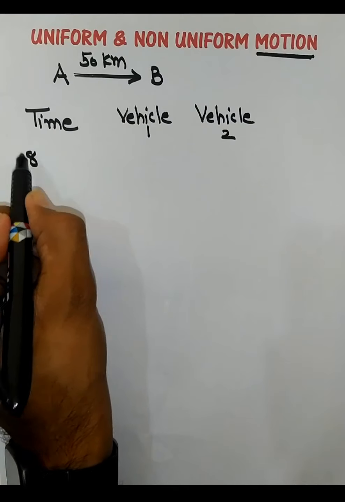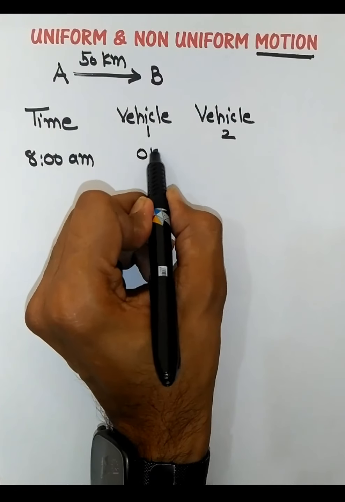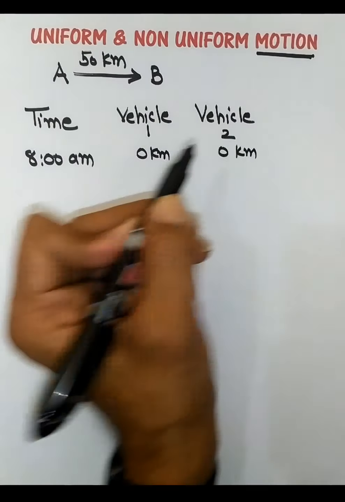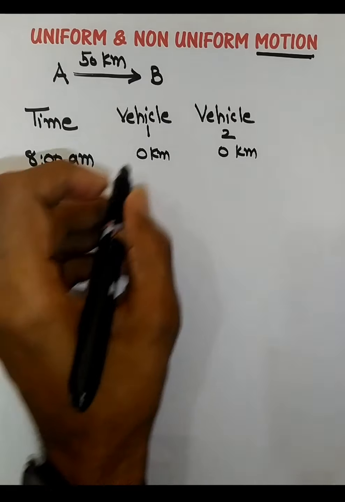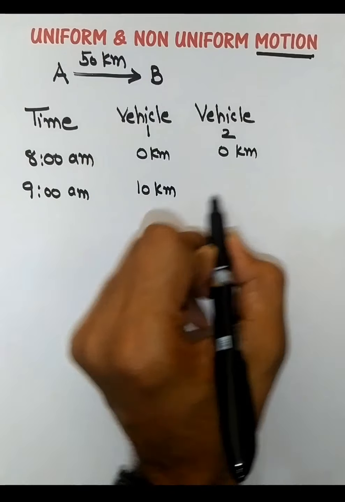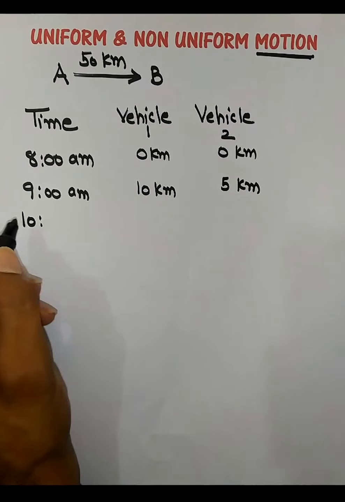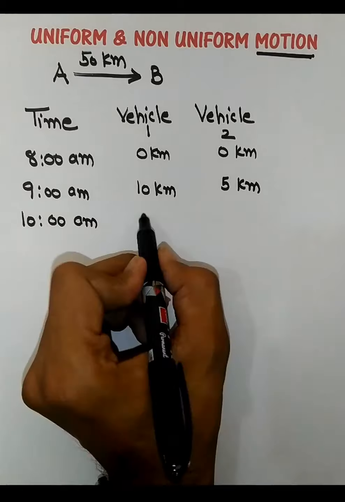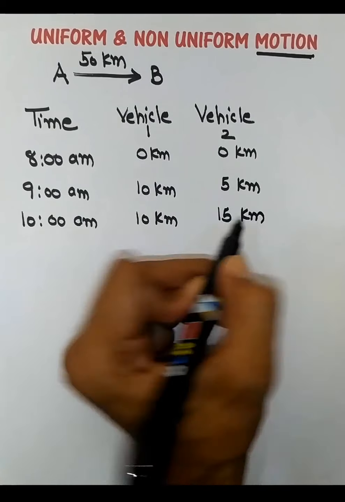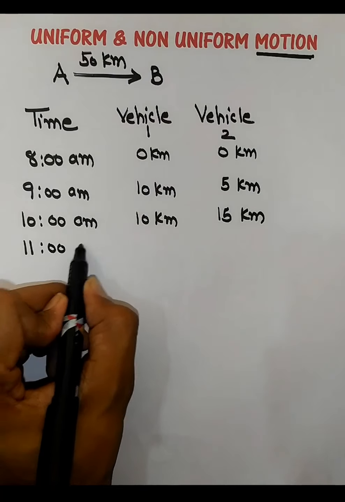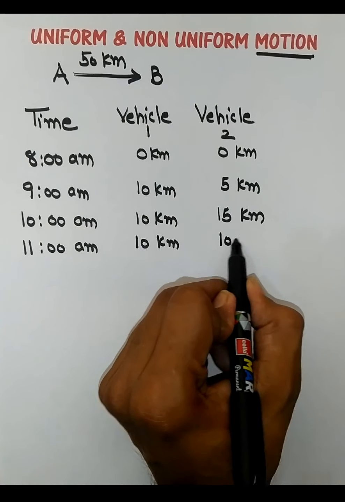Now if we start from 8 o'clock, suppose we take 8 a.m., both the vehicles are at 0 kilometers, right? They will start the motion now. If in 1 hour one vehicle moves 10 kilometers, another vehicle moves 5 kilometers, right? Still a lot of distance left. So in the next hour, if the vehicle has moved 10 kilometers, this vehicle has moved 15 kilometers. In the next hour, if the vehicle moves 10 kilometers, this vehicle moves 10 kilometers.